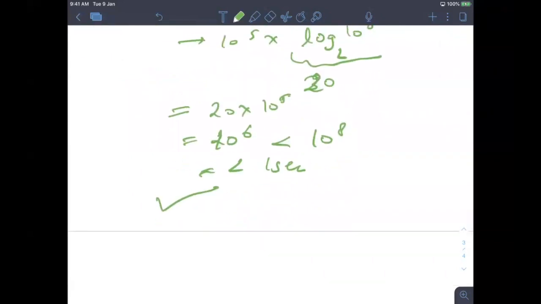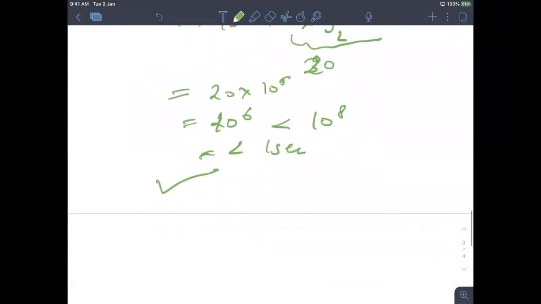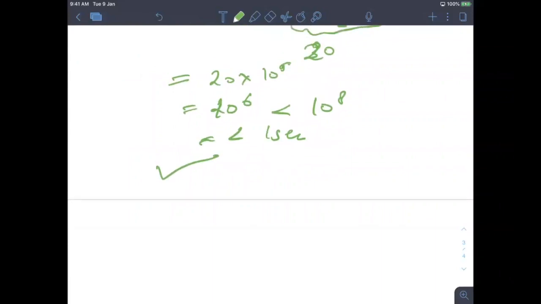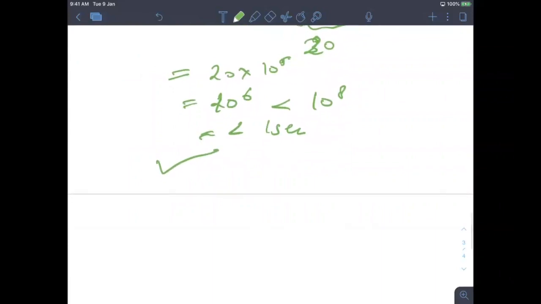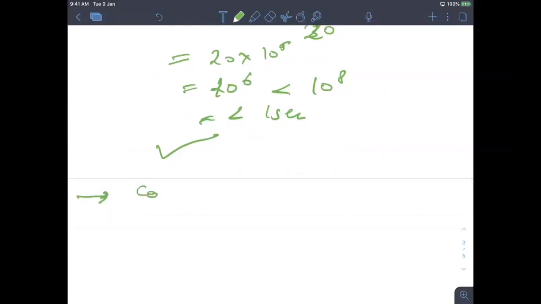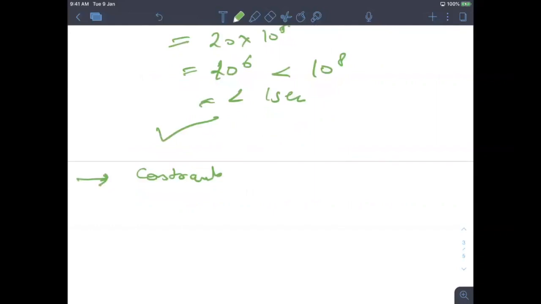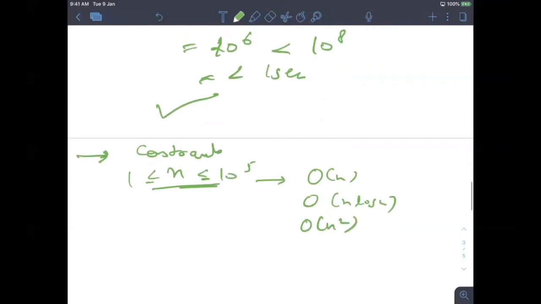So that is the difference. You should always see what my complexity is right now. I'll give you one more insight here. Whenever you are getting any constraints, it is a big hint. If n is in this range, then you have to solve in order n or order n log n or anything, but definitely not order n square. So constraints always give you a big hint.